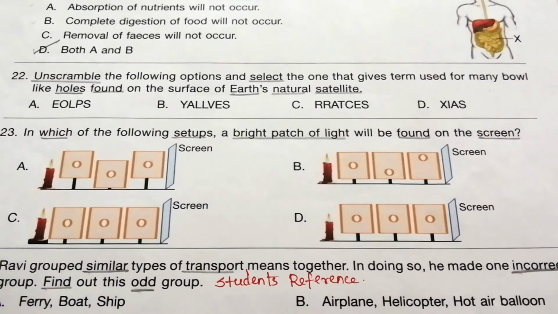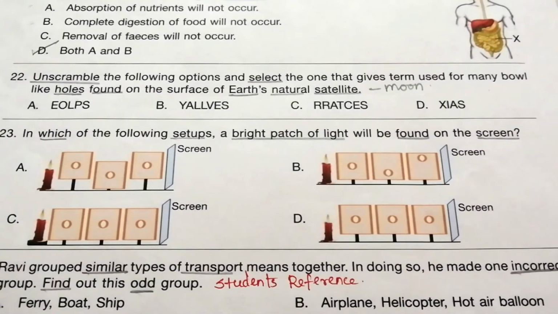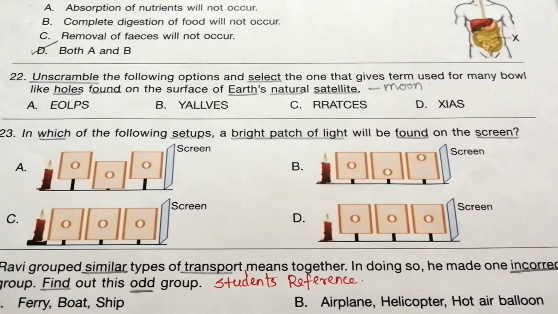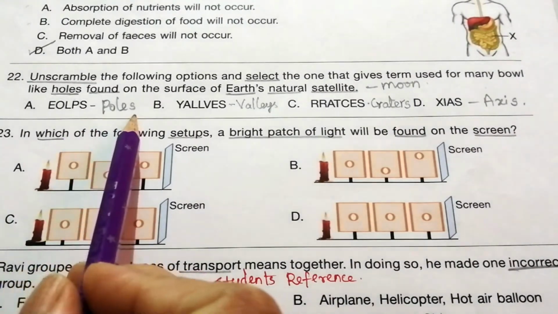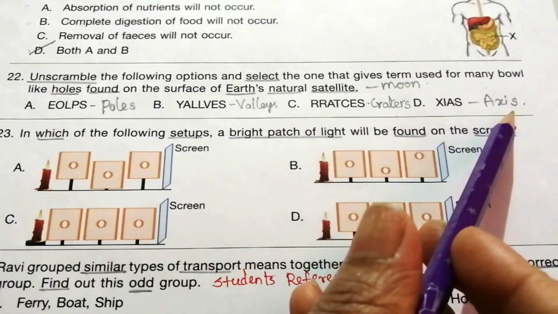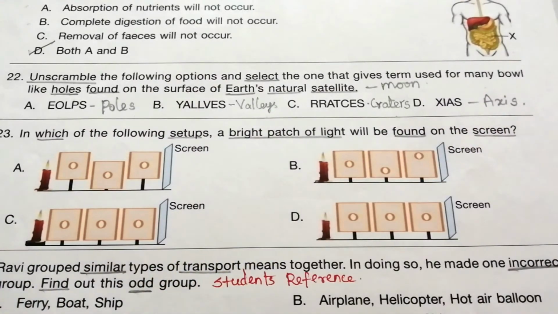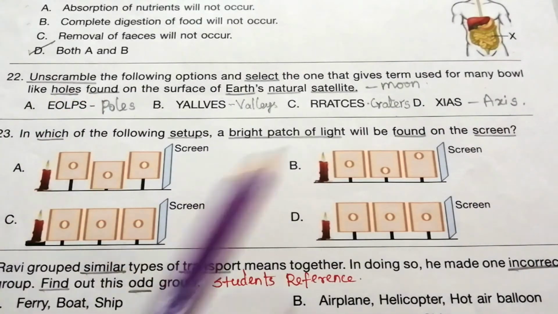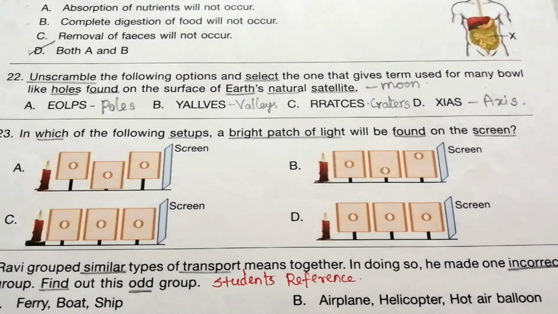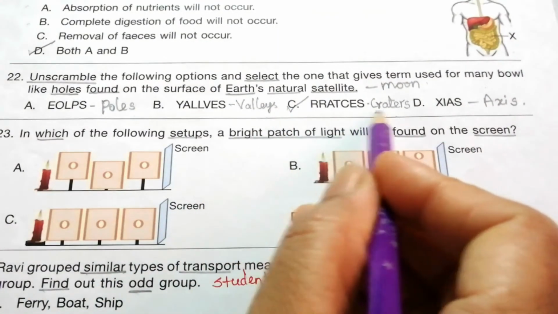Moon. Next, you unscramble the given 4 options and find the answer. If we unscramble, we get poles, valleys, craters, axes. Our question is bowl-like holes found on moon. That is C, craters.